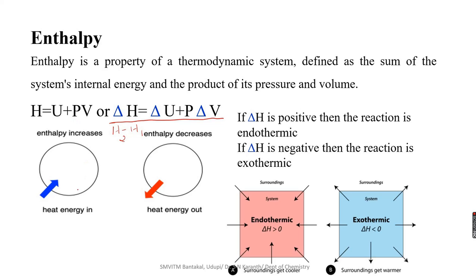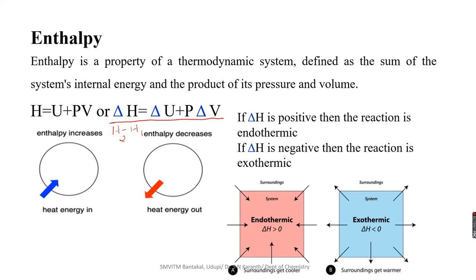If heat energy is absorbed from the surrounding by the system, then enthalpy increases. If heat is given to the surrounding, then enthalpy decreases. Based on that, we consider endothermic and exothermic reactions.